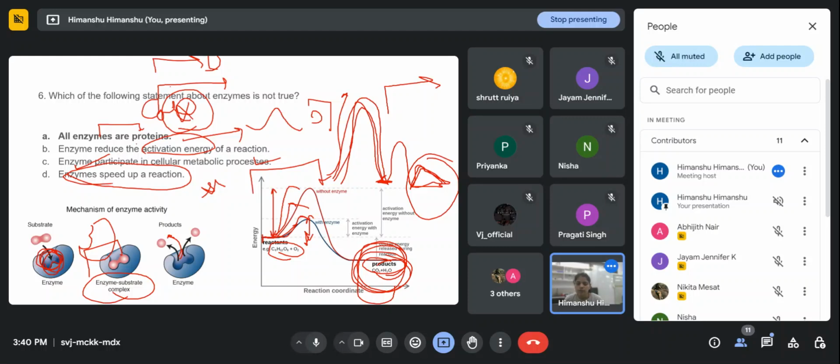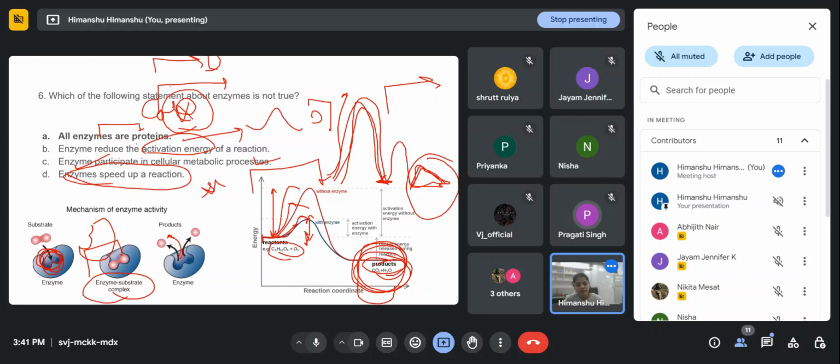Any doubt or any question? Ma'am, can we say that enzymes work like a catalyst? Yeah, enzymes are catalysts, because they catalyze the reaction. Like a catalyst, they help speed up the reaction, right? So yes, enzymes are catalysts.